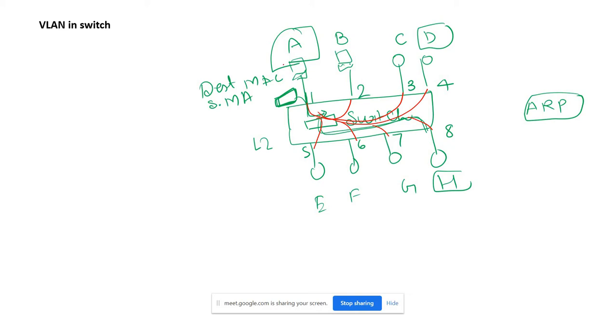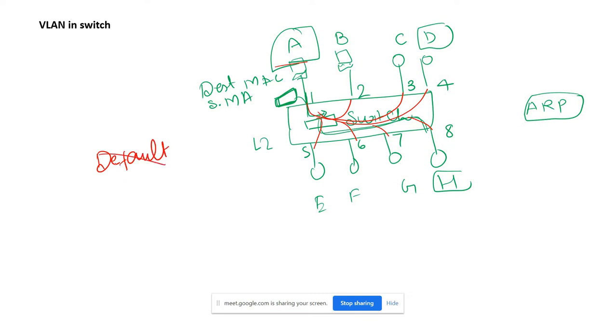Any computer connected here can communicate or send a frame to any computer connected to that switch. Whatever frame is being sent goes to all of them. This is happening because of the default VLAN.